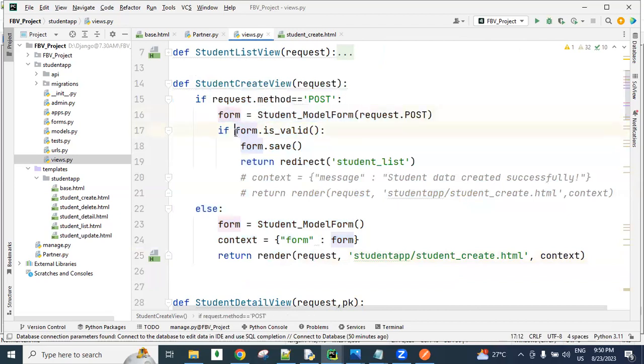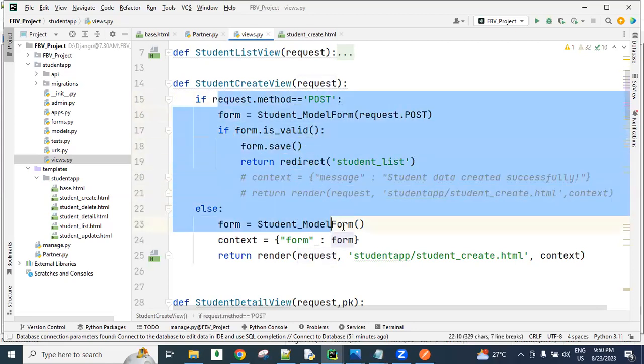So does every field contain data or not? If it contains data, is it valid or not? We check that here using the is_valid method. If everything is fine, then we save using the save method. Understanding? So there is no need to validate, no need to save, and no need to read the data from the request object. And first of all, no need to check conditions like whether the requested method is post or get. All these things are done by one predefined class. We are just going to use that predefined class.